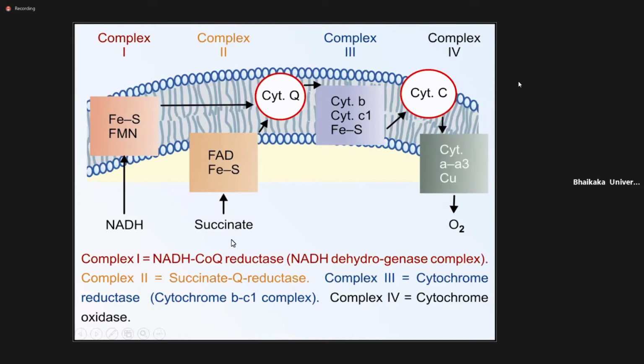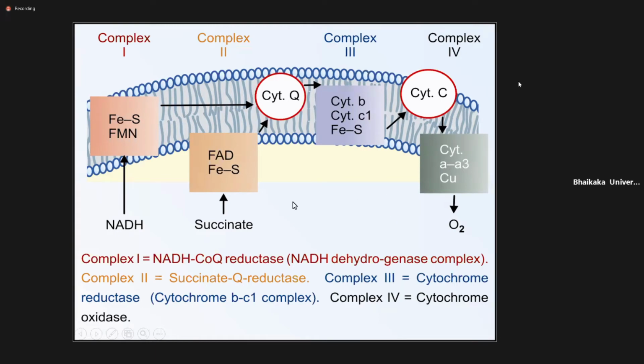When FADH2 is synthesized from succinate in the TCA cycle, this FADH2 directly gives the electrons to complex 2, not to complex 1. Complex 1 accepts the electrons from NADH, and complex 2 accepts the electrons from FADH2. The electrons from FADH2 go to cytochrome Q, then complex 3, then cytochrome C, and complex 4.